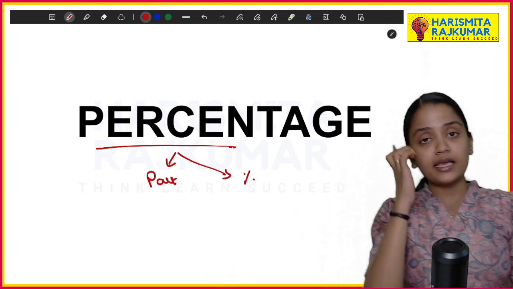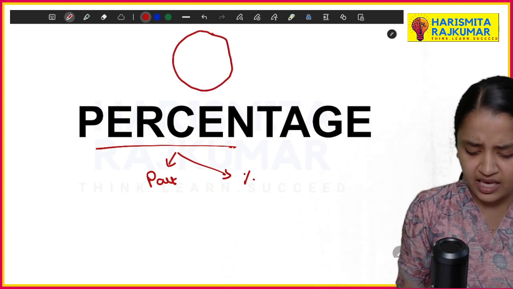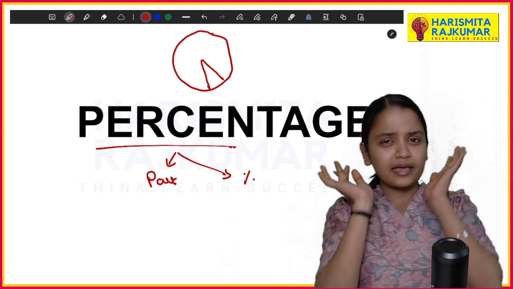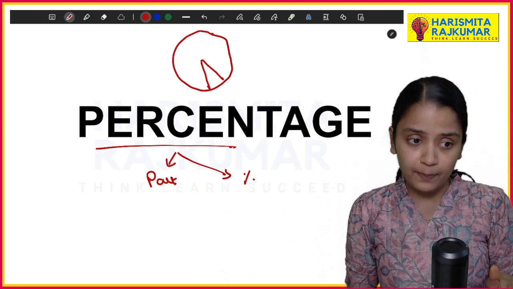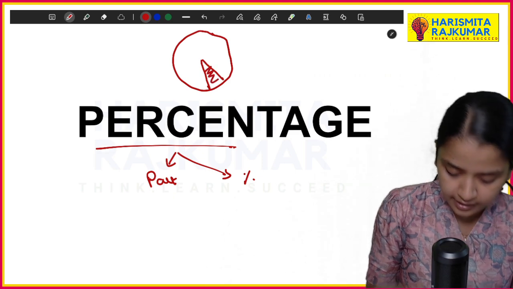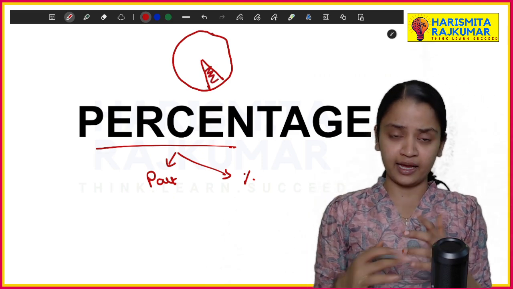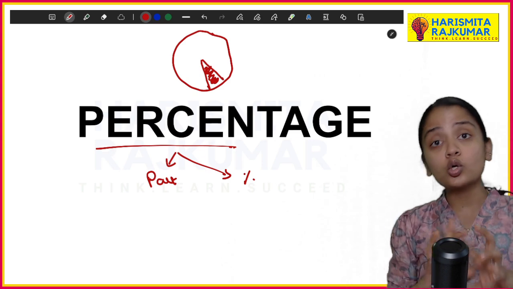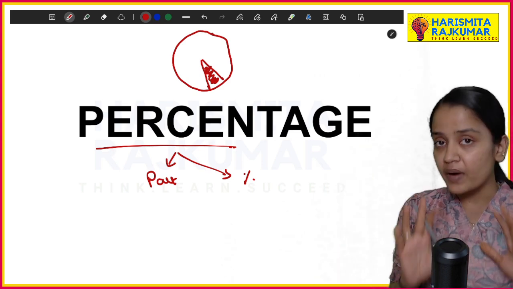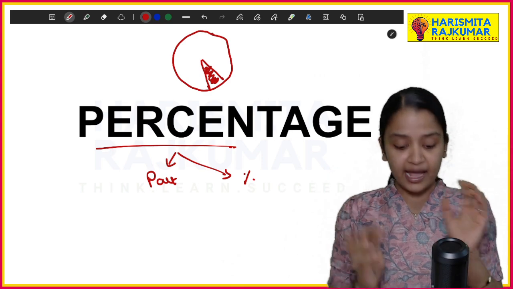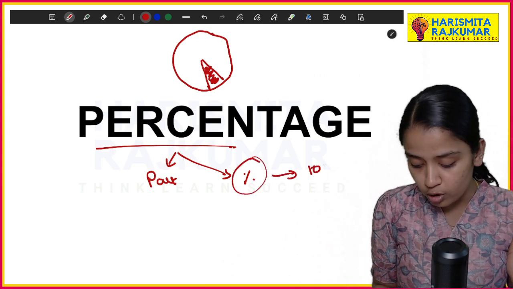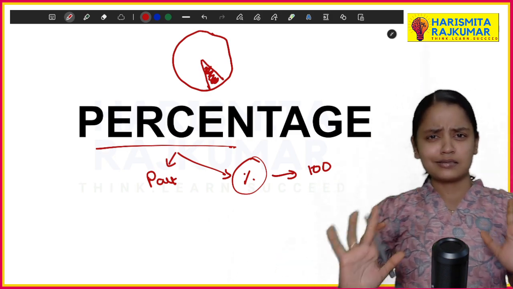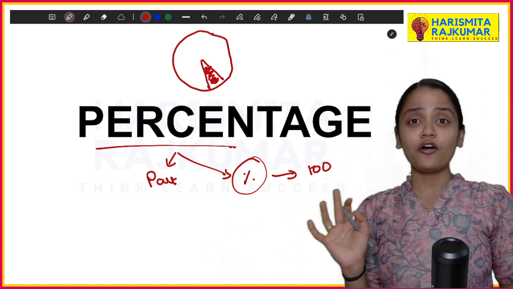So basically, if you have a whole item, say you have a bread or a pizza, and I'm taking a part of it and shading it. If I'm asking you to find that, I am supposed to find the part out of the whole. So percentage deals with part, and this percentage is nothing but the whole. Whole we represent it as 100%. So this is the basic of percentage.